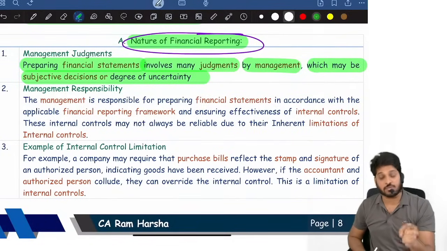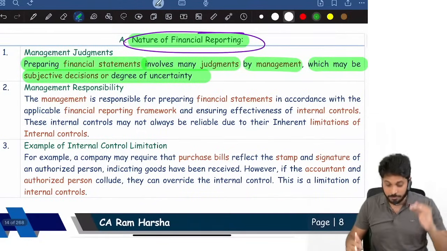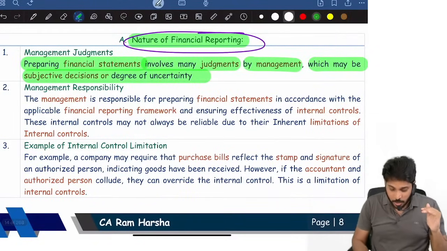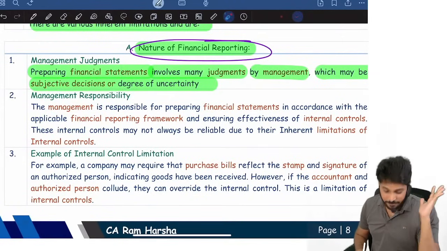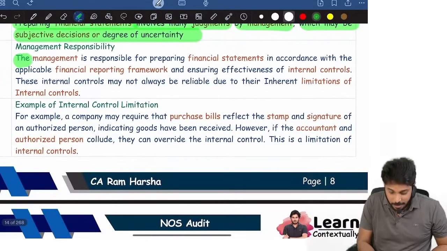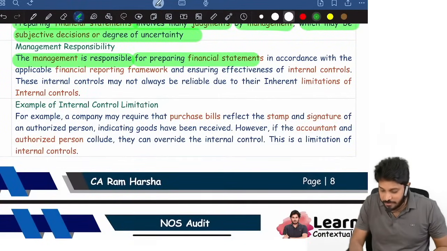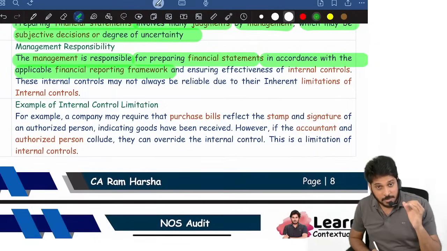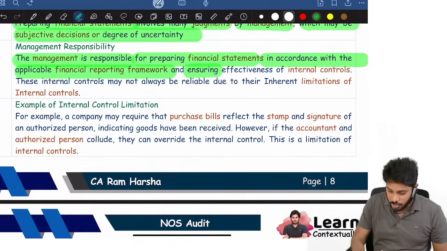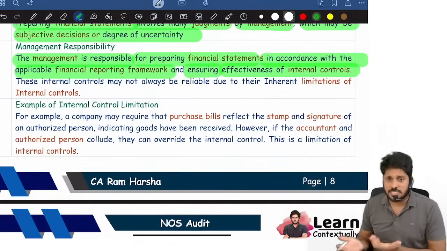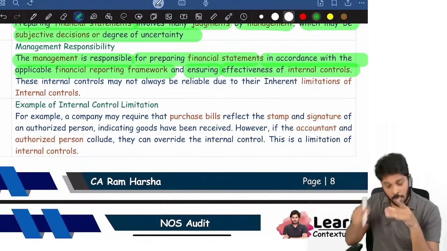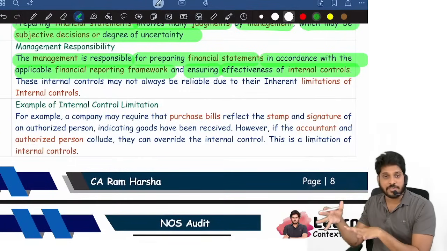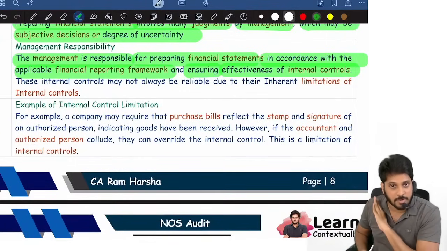Preparation of financial statements involves judgments made by management, which may be subjective decisions or involve a high degree of uncertainty. Now remember, management is responsible for preparing financial statements in accordance with the applicable financial reporting framework and ensuring effectiveness of internal controls. Yes, that is their responsibility. You might have seen this point even in preconditions to audit. Don't worry, in the ethics and terms of engagement topic, what is preconditions to audit, we will be discussing.